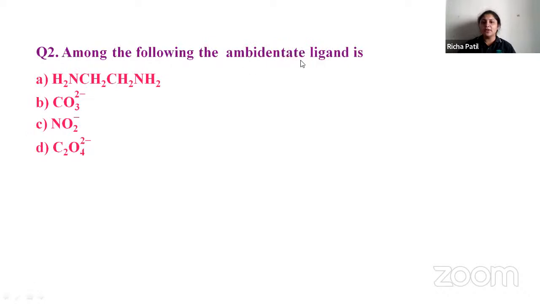Among the following, the ambidentate ligand is. What do you mean by ambidentate ligand? It is NO2 minus. Ambidentate ligand means it has two donor atoms, right? It has two donor atoms, but only one atom will donate electrons to the central atom at one time. So here in NO2 minus, either N or O will get attached to the central atom. So this is an example.